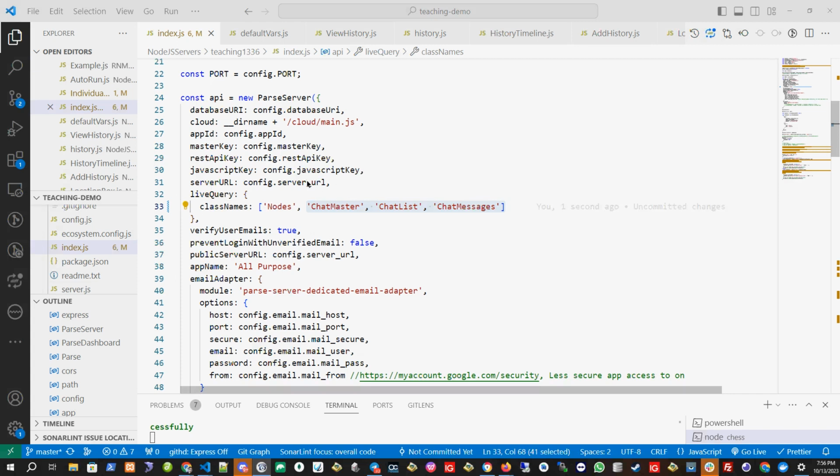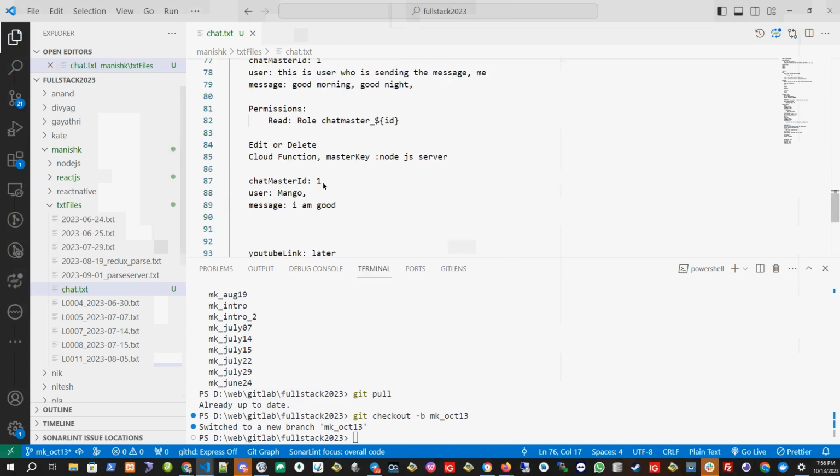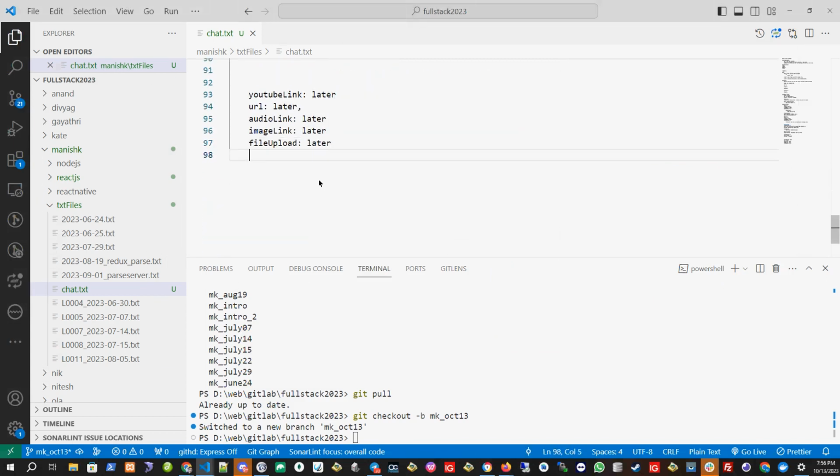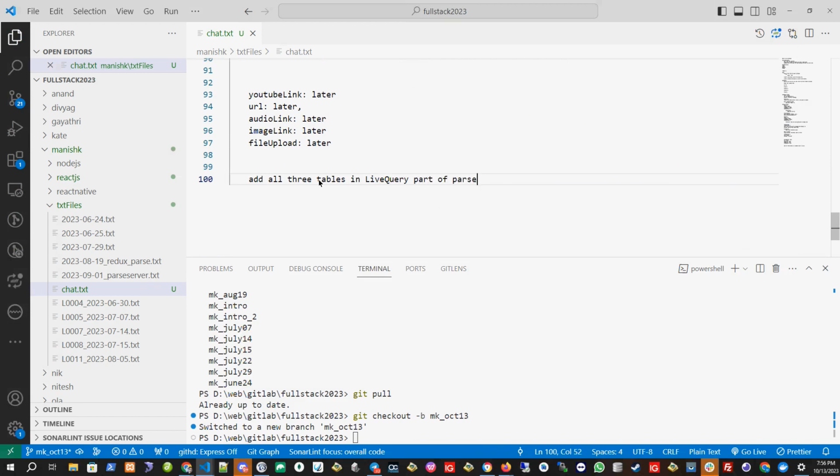Okay, so whenever you build a Parse server, we need to put all the table names which need to be interacted with in the live query. Live query means live session. Immediately they can get the response through the socket. If we don't put it here, then it will not work. And I have to restart the server, which I will do later after this class. Okay, so we have created the live query. So I will write down: add all three tables in the live query part of Parse server.